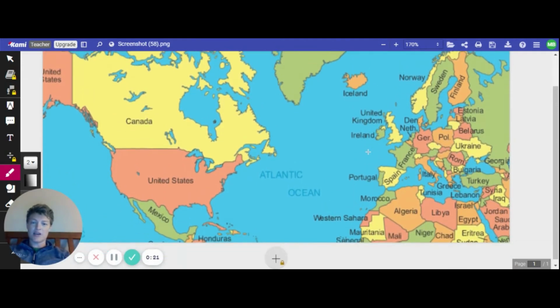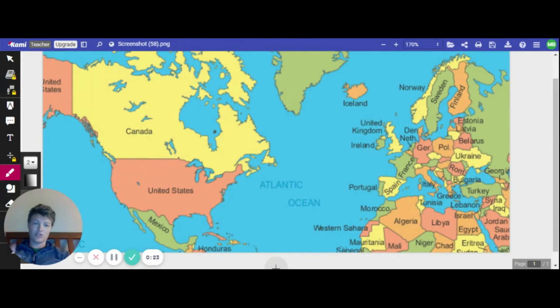So the powerhouses at this time, around the 1500s, are Spain, France, and England, which is the United Kingdom as well. Things change, but all three of these countries were very powerful, and as you might remember, Spain actually is the one that financed Christopher Columbus to head over here.